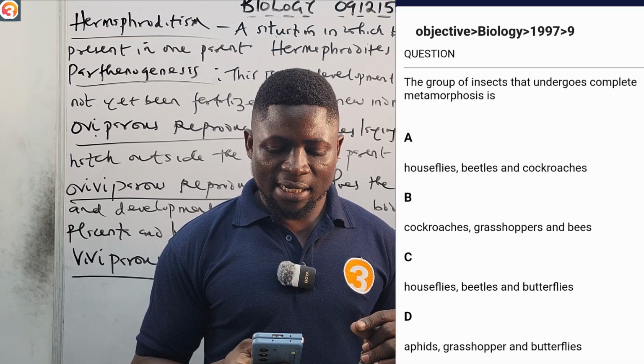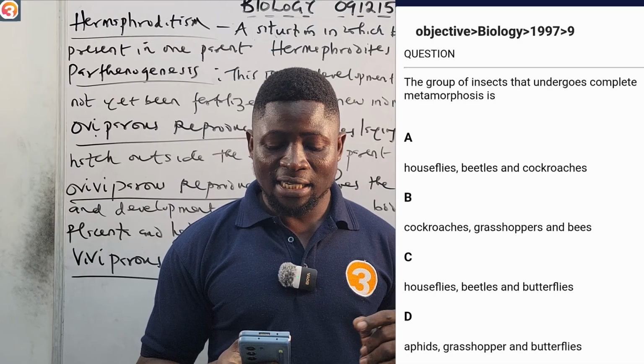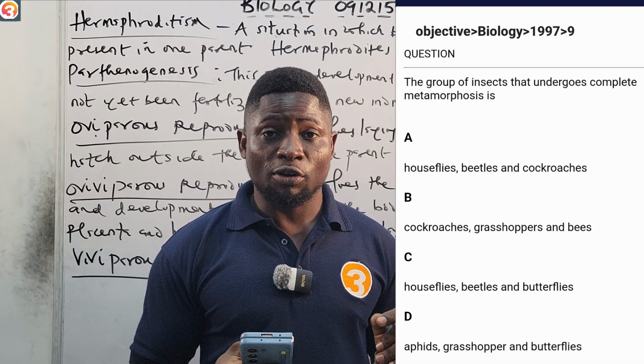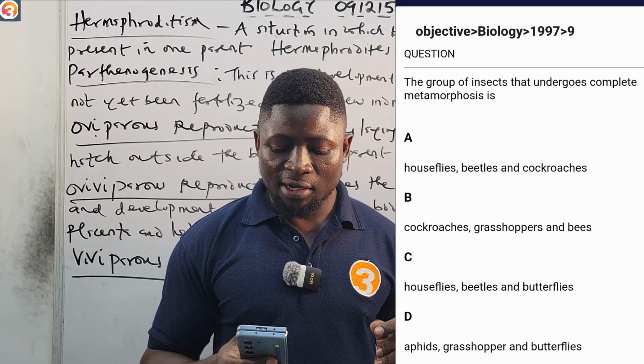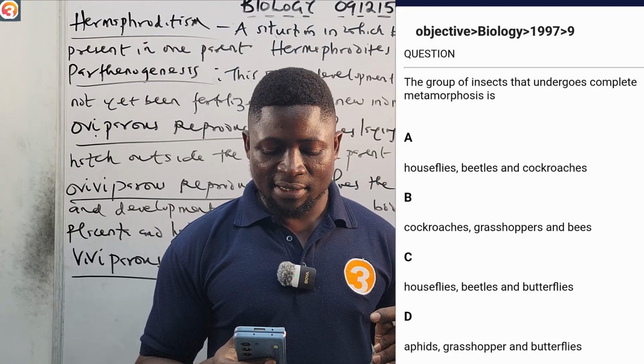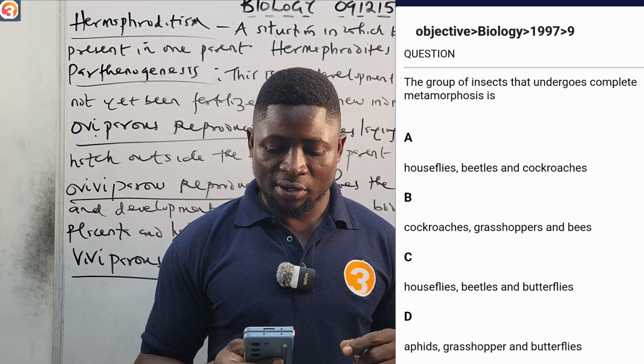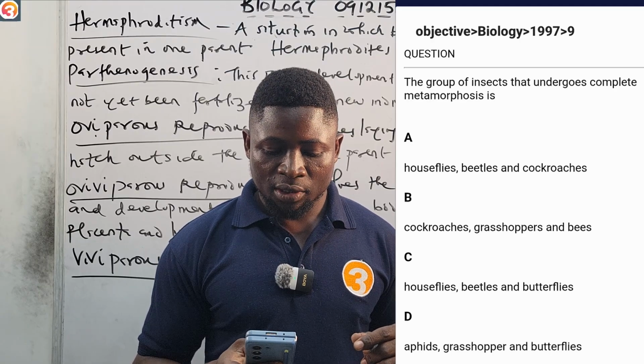1997 number 9 says, the group of insects that undergo complete metamorphosis is A, houseflies, beetles, and cockroaches. B, cockroaches, grasshoppers, and bees. C, houseflies, beetles, and butterflies. D, aphids, grasshopper, and butterflies. Tell me the correct answer in the comment section.